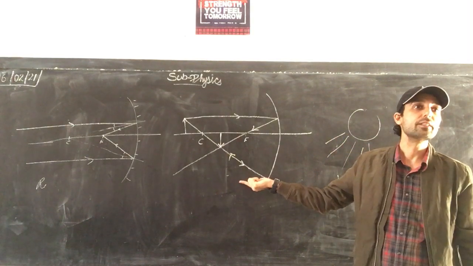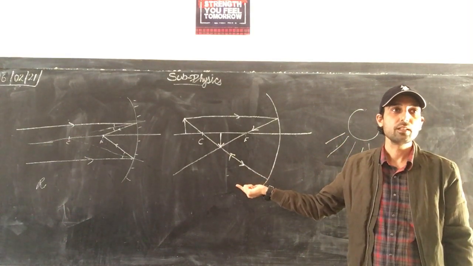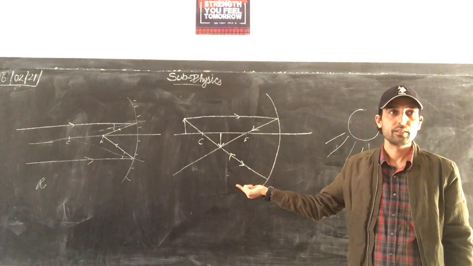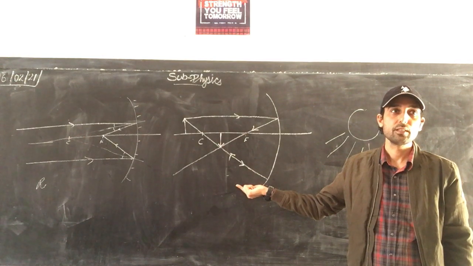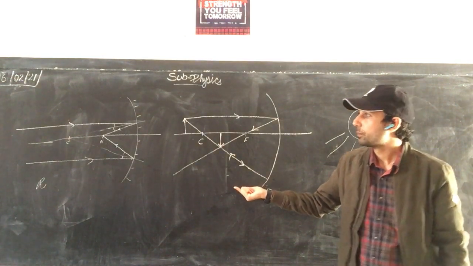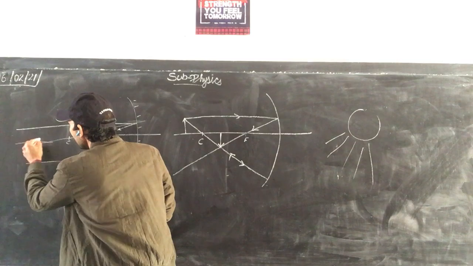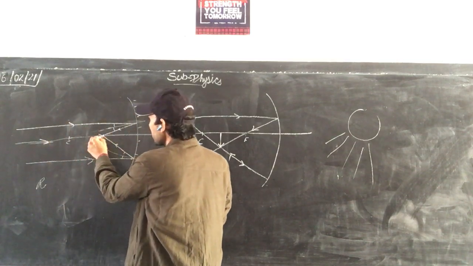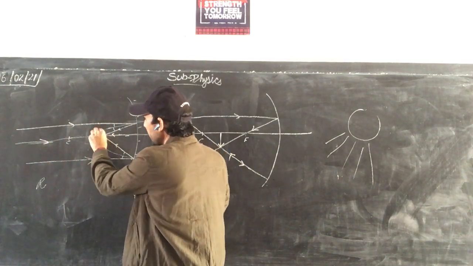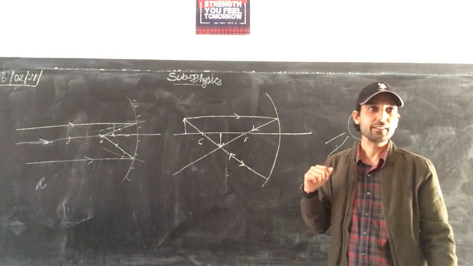Yes, your doubt? Sir, when the object is placed at infinity, why are we not taking a ray that is passing through the center of curvature? Okay, we can take a ray passing through the center of curvature, again getting reflected, meeting here. Take it.